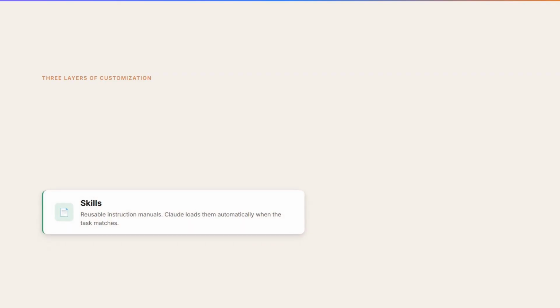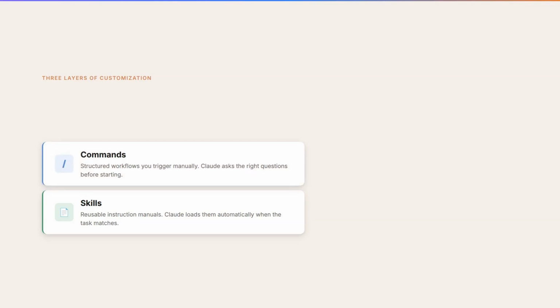Skills, commands, and plugins can fix this. So, there are 3 layers of customization. Let me break each one down. Skills are reusable instruction manuals written in plain English. When you ask Claude to do something, it checks if you have a skill that matches. And if you do, it loads that skill automatically. You never have to mention it. Claude just follows the right process every time.